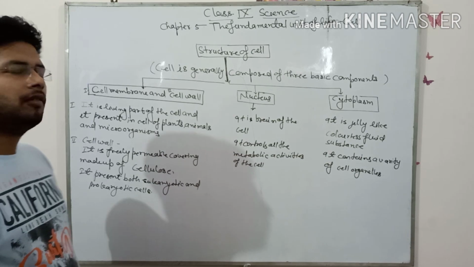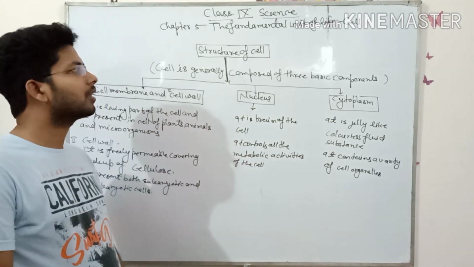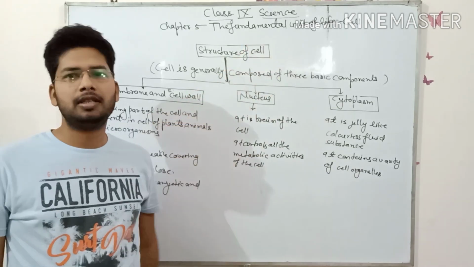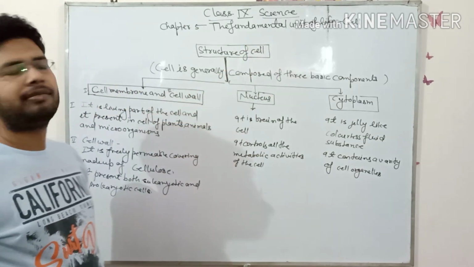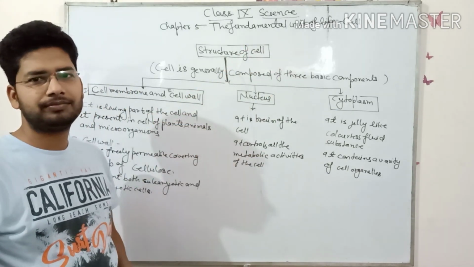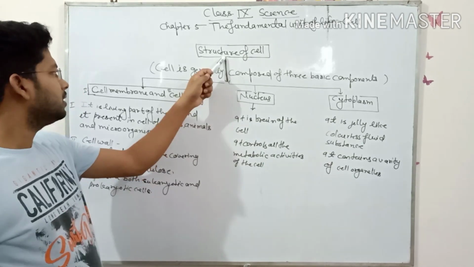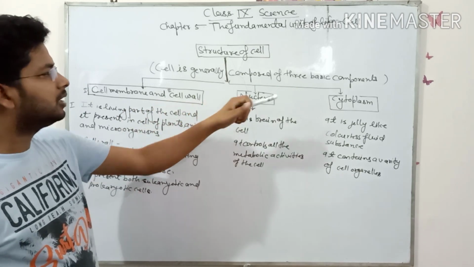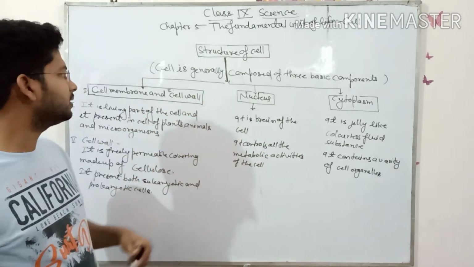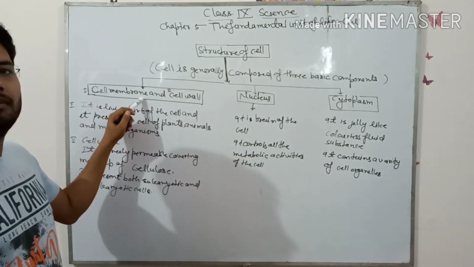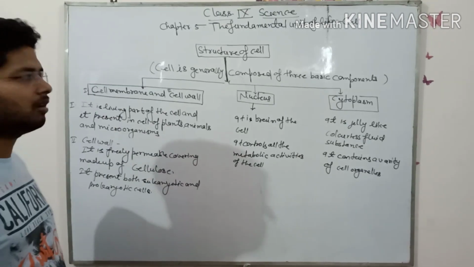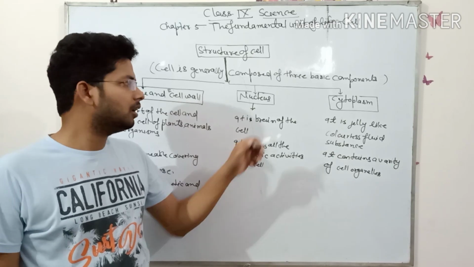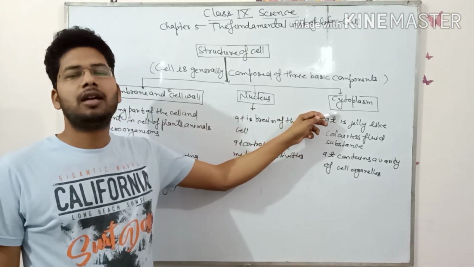Today we are going to discuss the fundamental unit of life, the cell, for class 9th standard. The structure of a cell is divided into three basic components. First, cell membrane and cell wall. Second, nucleus, and third, cytoplasm.